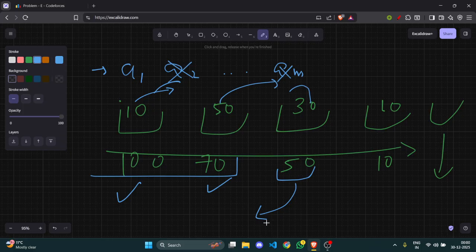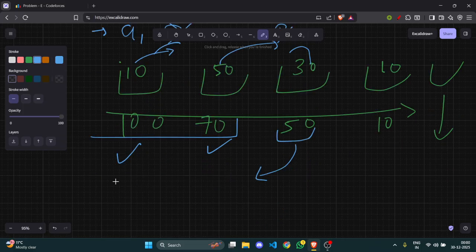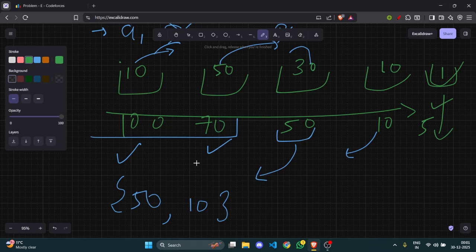So I would try to satisfy him with money. I would push it into a separate array, like 50, and now push another into a separate array, like 10. Now say there was another person with 5 whose demand got completed. He was demanding only a smaller box of one size, so his demand also got completed. So there are two people left, 50 and 10. These two are left, so I would try to satisfy them with money.